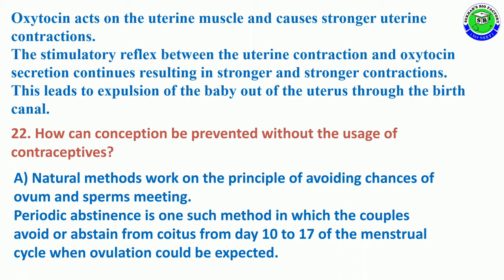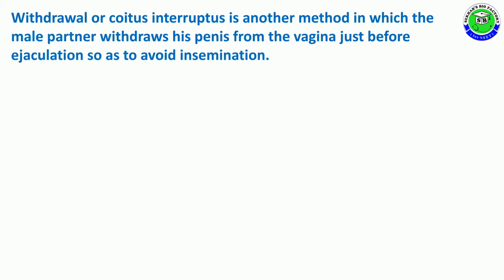Periodic abstinence is a method in which the couple abstains from coitus from day 10 to 17 of the menstrual cycle, when ovulation could be expected. The second method is withdrawal or coitus interruptus, in which the male partner withdraws his penis from the vagina just before ejaculation so as to avoid insemination, which acts as a contraceptive method.